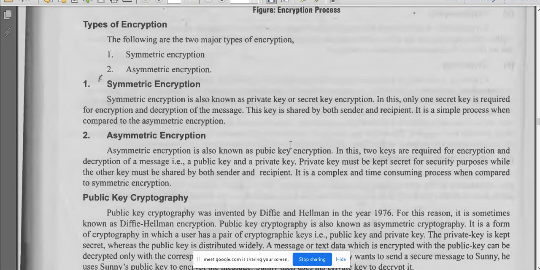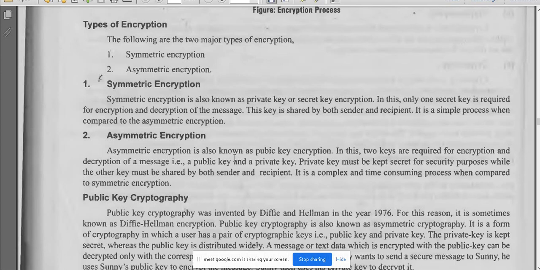Symmetric encryption is also known as private key or secret key encryption. In this, only one secret key is required for encryption and decryption of the message. This key is shared by both sender and recipient. It is a simple process when compared to asymmetric encryption.